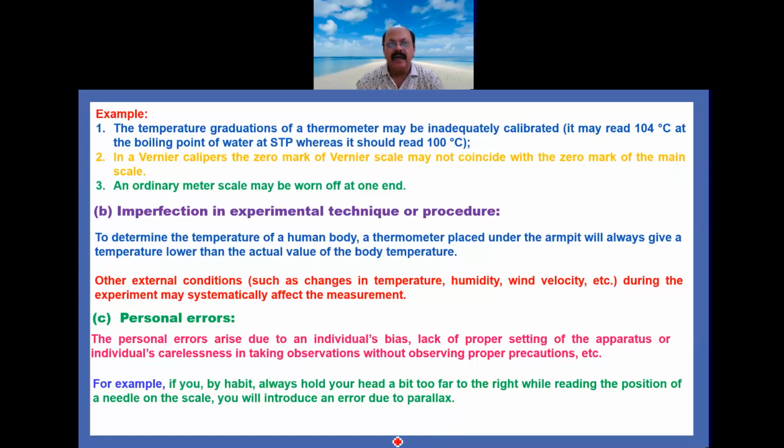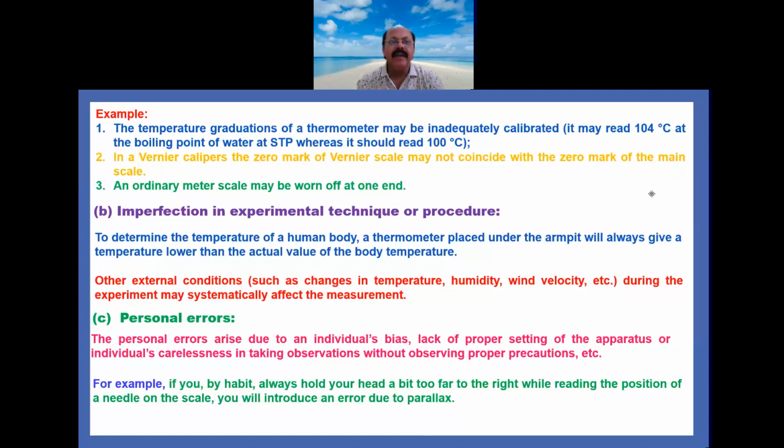Because of other external conditions such as changes in temperature, humidity, wind velocity, etc., and that will affect the readings during the experiment systematically. So that's why we say that it is the imperfection in experimental technique or procedure. So that error comes under this imperfection in experimental technique or procedure.